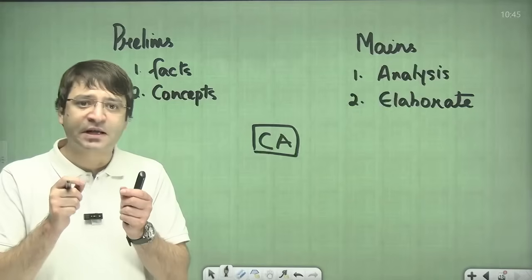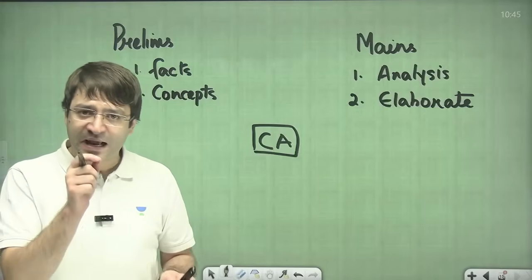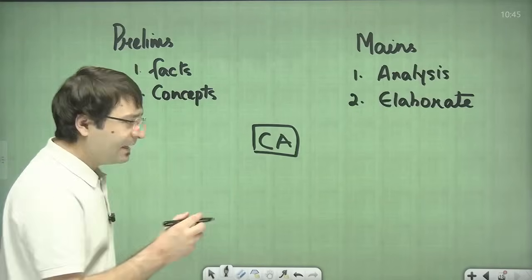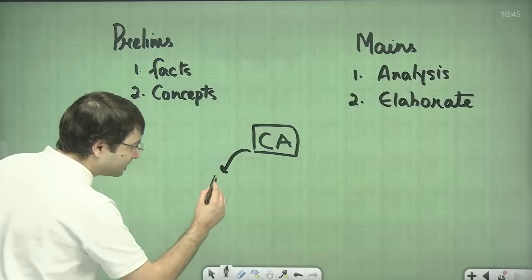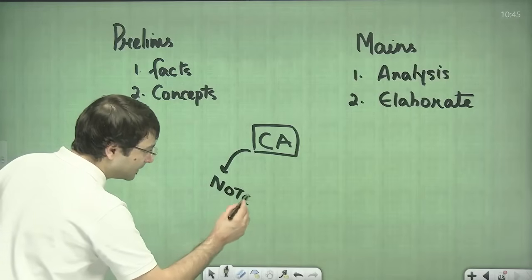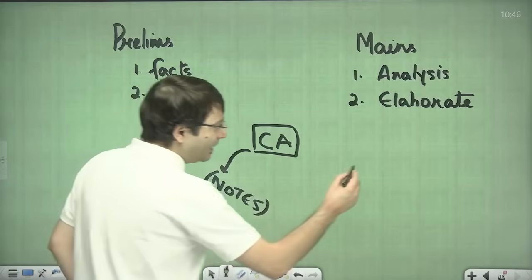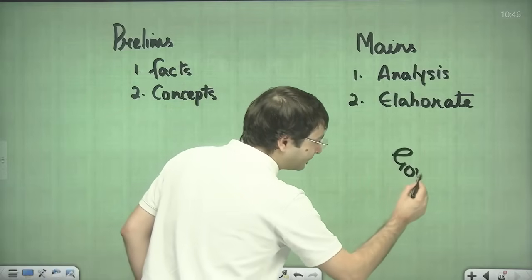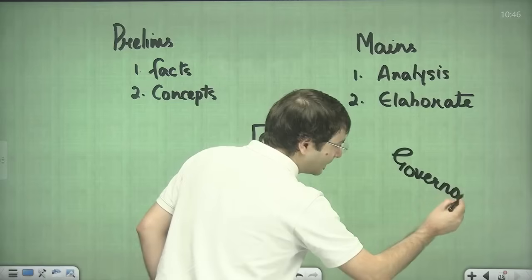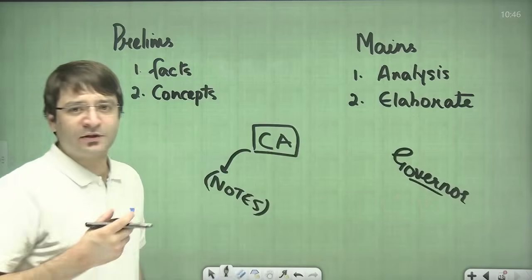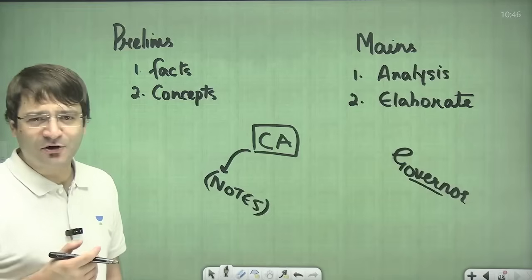For every subject mentioned in your syllabus, have separate notebooks. And then make notes. For example, the Governor of Tamil Nadu was in controversy, is always in controversy.